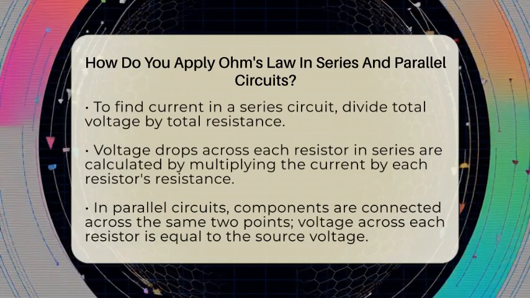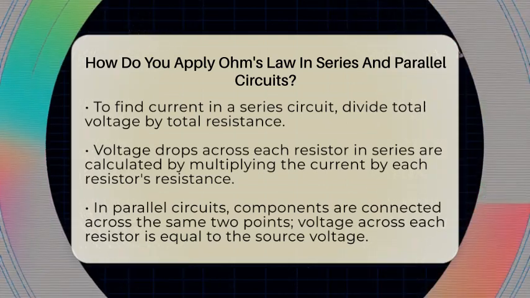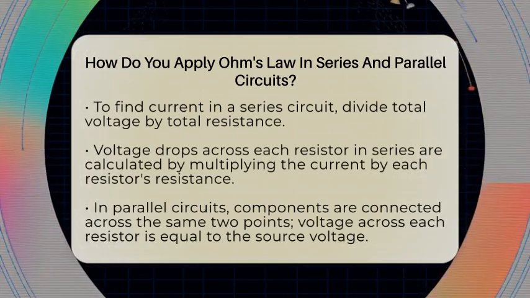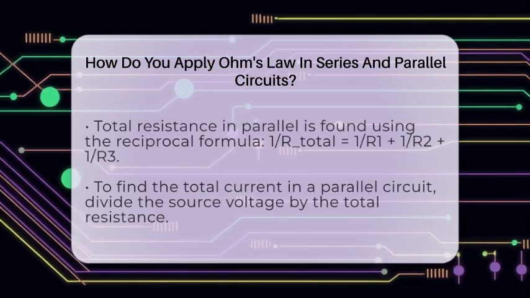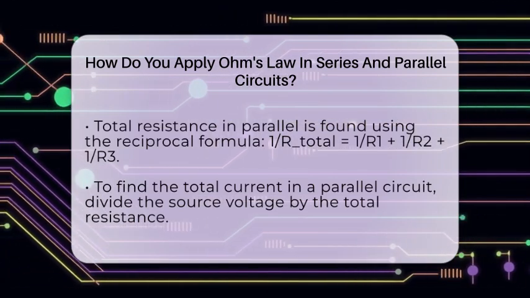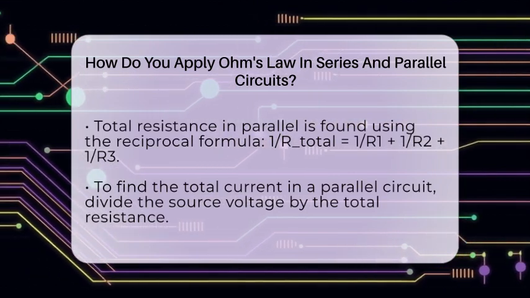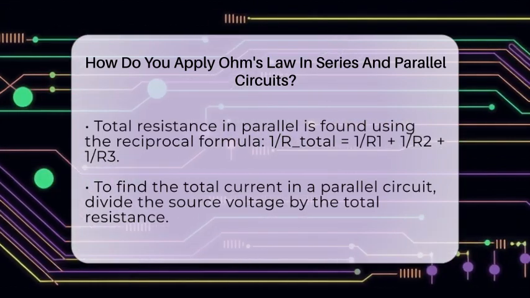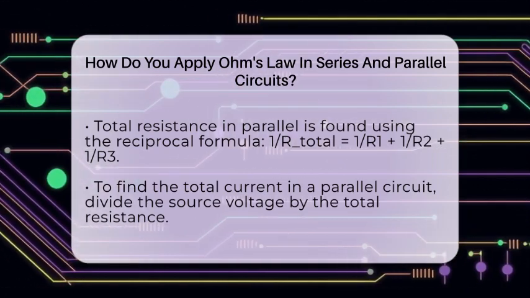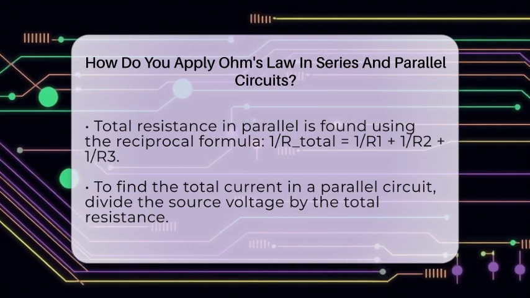In a parallel circuit, all components are connected across the same 2 points, giving multiple paths for current. The voltage across each resistor is the same as the source voltage. For example, if your power supply is 12 volts, each resistor in parallel sees 12 volts across it. The total resistance in a parallel circuit is found using the reciprocal formula: 1 over the total resistance equals the sum of 1 over each resistor's resistance. So, for 3 resistors of 10 ohms, 20 ohms, and 30 ohms, you calculate the reciprocal of each, add them up, and then take the reciprocal of that sum to get the total resistance.